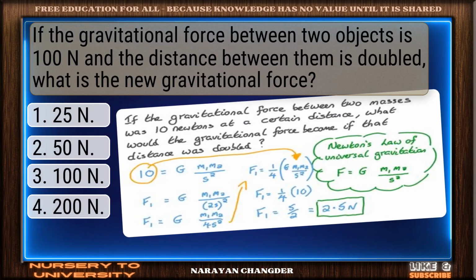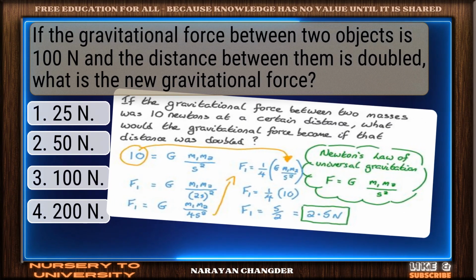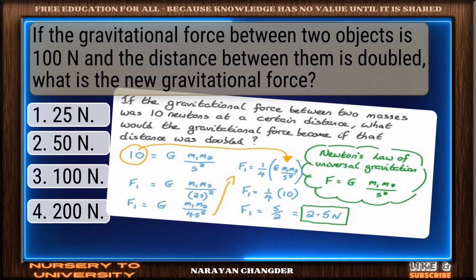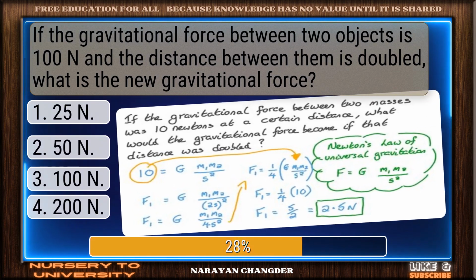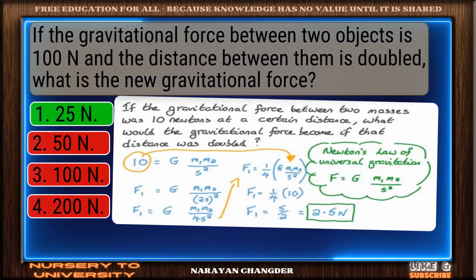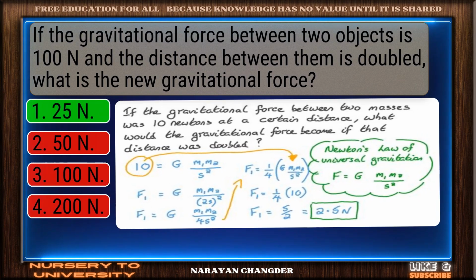Question number 15. If the gravitational force between two objects is 100 N and the distance between them is doubled, what is the new gravitational force? Good job. Your answer 25 N works well here.